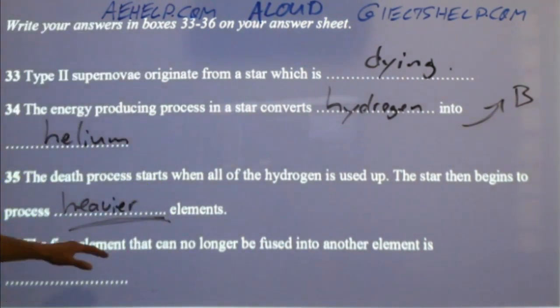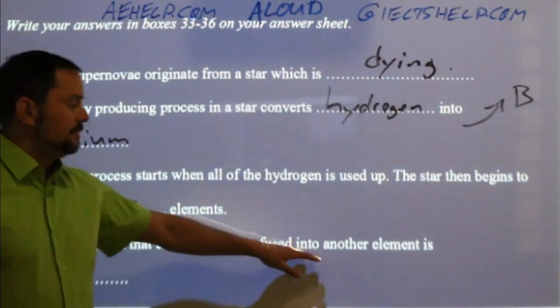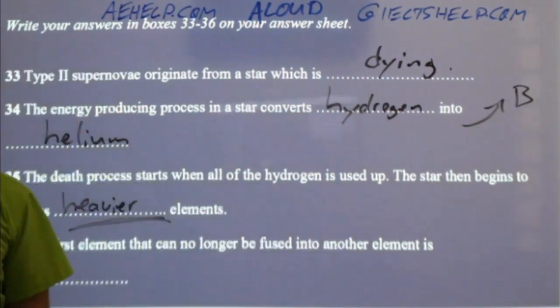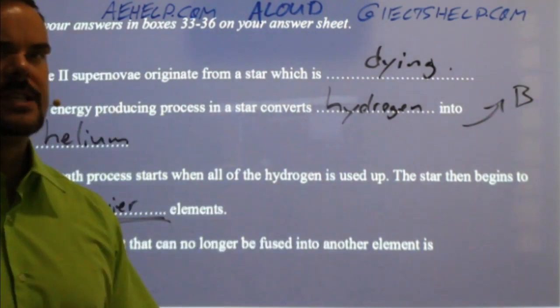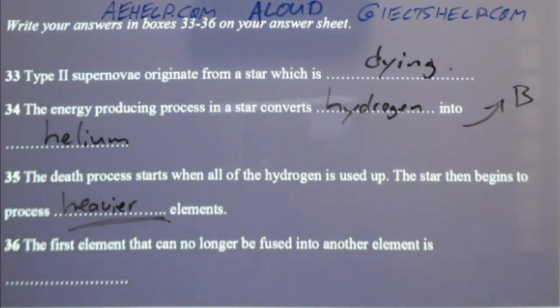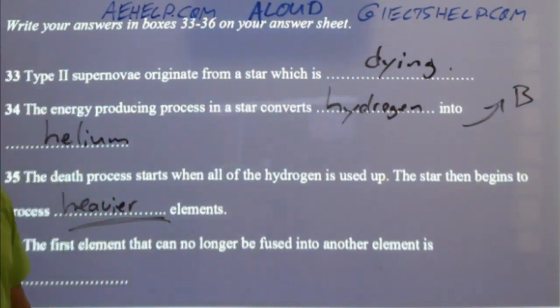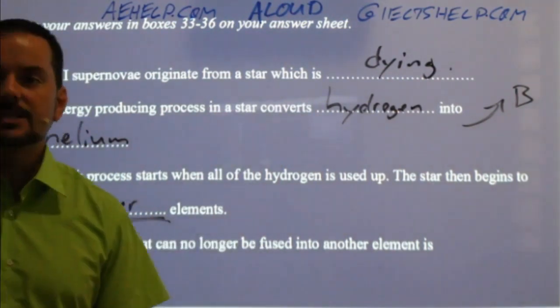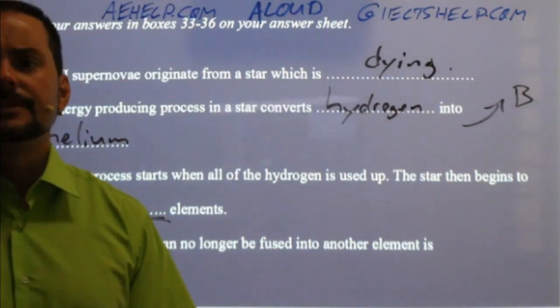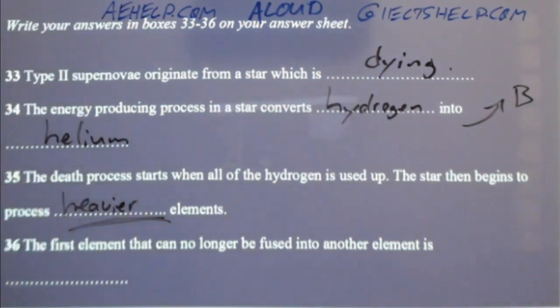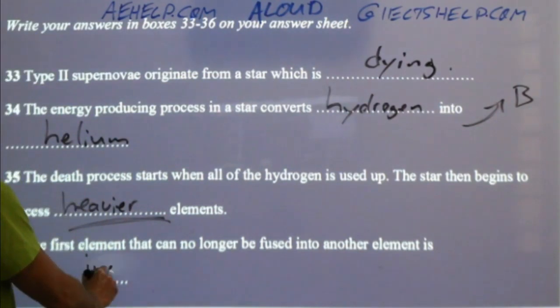The first element that can no longer be fused into another element is, I hope some of you visualize that. What was that? What was that heavier element? The first element that can no longer be fused into another element is iron. Yeah, that's right, iron. Iron. Okay.